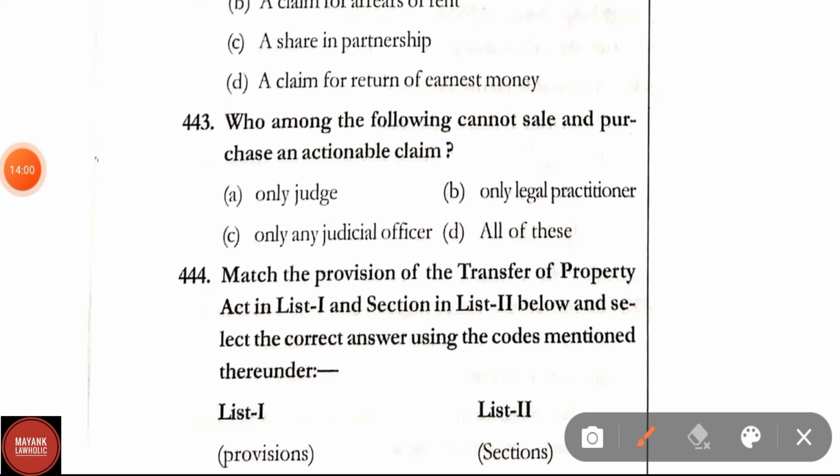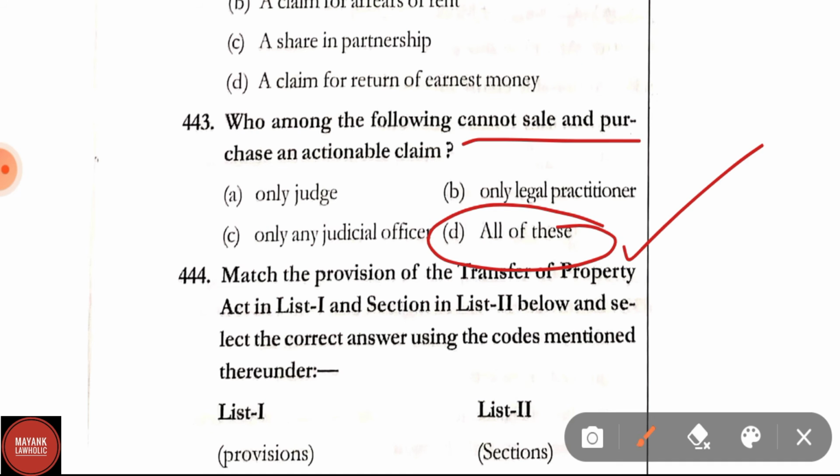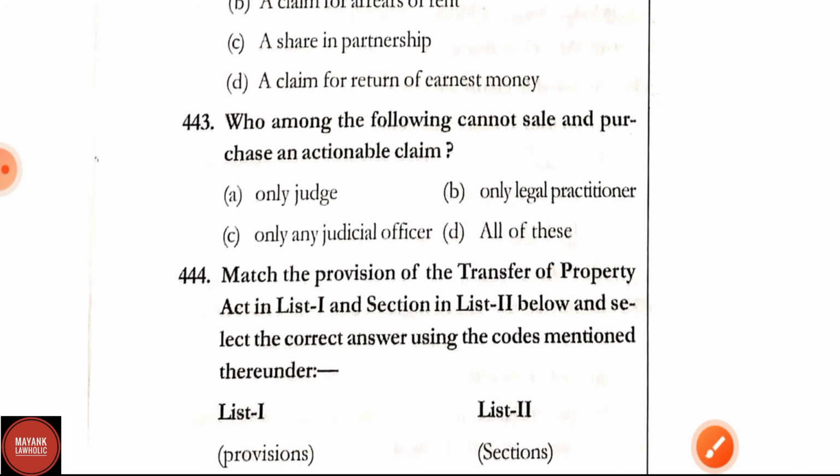Question number 443. Who among the following cannot sell and purchase an actionable claim? Options are only judge, only legal practitioner, only any judicial officer. Correct answer is option D, that is, all of these cannot sell and purchase an actionable claim.